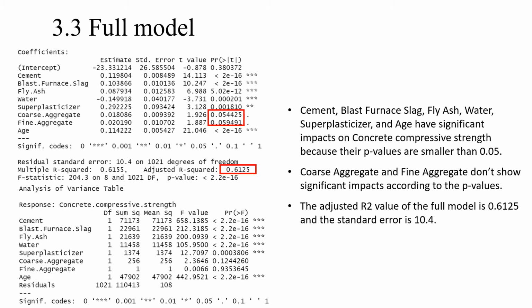Then, when we try to do the preliminary analysis of our model, we use all the 8 predictors to build the full model. According to the results, the cement, blast furnace slag, fly ash, water, superplasticizer, and age have significant impacts on concrete compressive strength because all of their p-values are smaller than 0.05. However, the coarse aggregate and fine aggregate don't show significant impacts according to the p-values. And our adjusted R-square is 0.6125 and the standard error is 10.4.